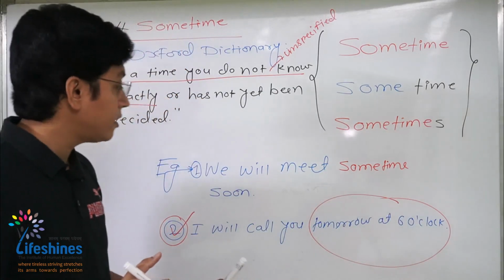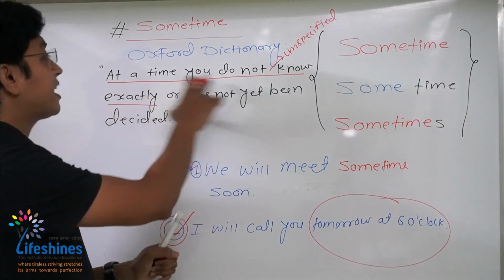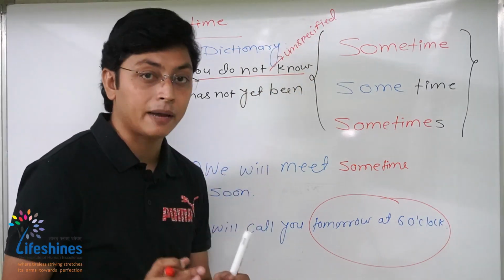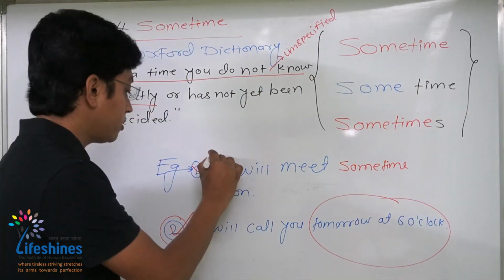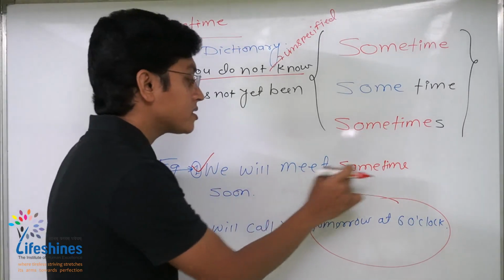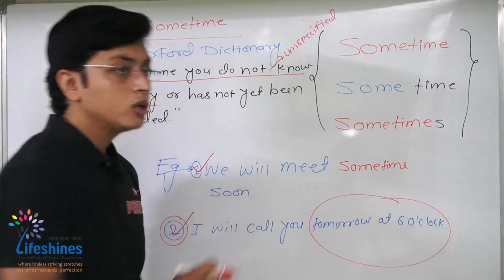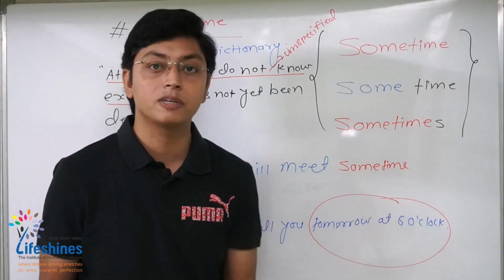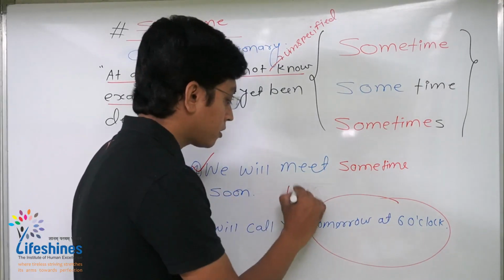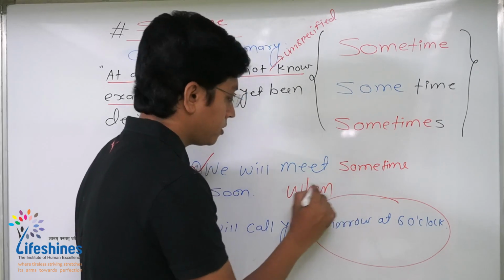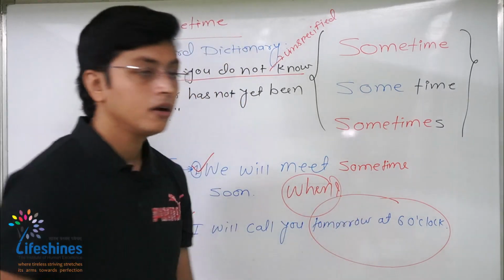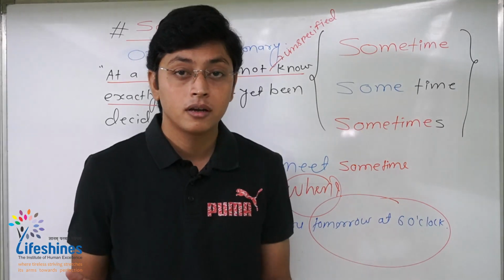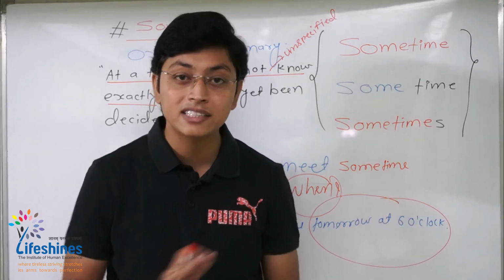But when you say at a time that you do not know exactly, or when we talk about an unspecified point in time, look at the very first example: we will meet sometime soon. When you actually say to someone, we will meet sometime soon, what does it mean? You ask this question, when? There is no clear answer to this particular question. The time is unknown. That is unspecified.